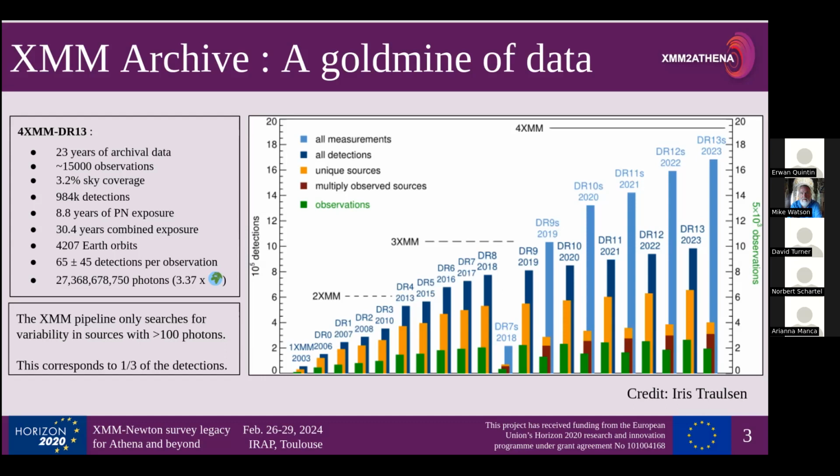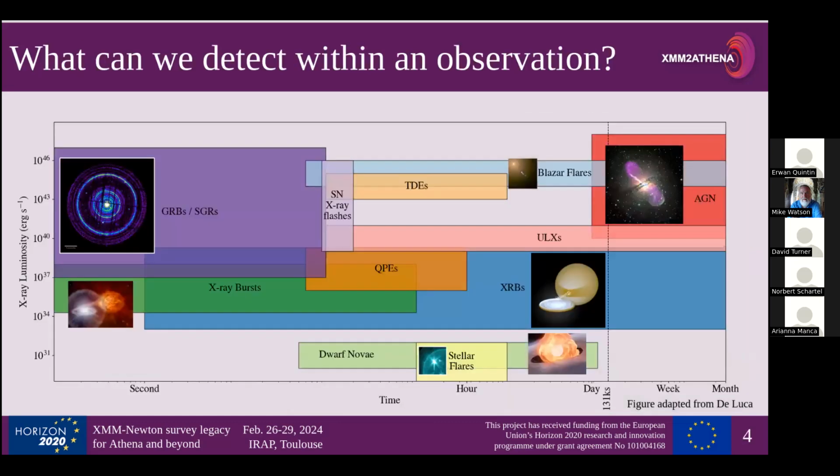In the which are now thought to be magnetars, of which there are about 30 known at the moment. X-ray bursts, type 1, which are caused by thermonuclear runaway explosions on a neutron star. Type 2, which are a lot rarer. I'm not entirely sure what the process is there, something to do with the disk. Supernova X-ray flashes and supernova X-ray breakouts are thought to be at the very beginning of a supernova, and we get loads of X-rays coming out.